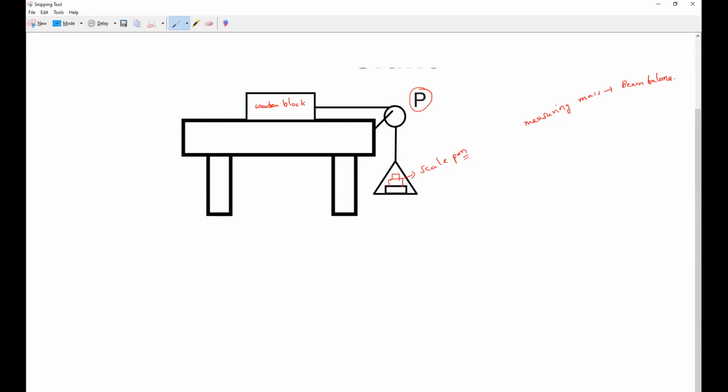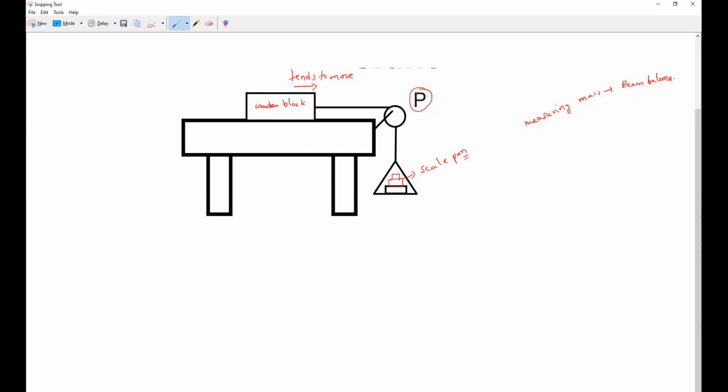So I have added certain weight here. When I keep on adding weights, at a certain situation I notice that the wooden block is ready to move. That is, it tends to move. At that situation, you should not make it move.